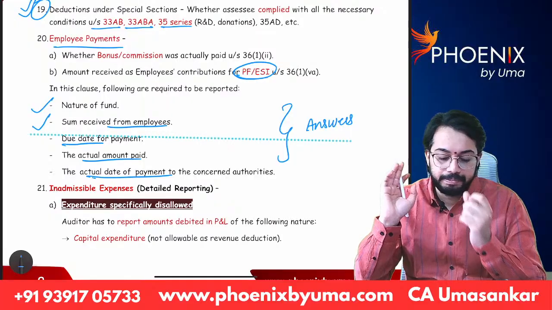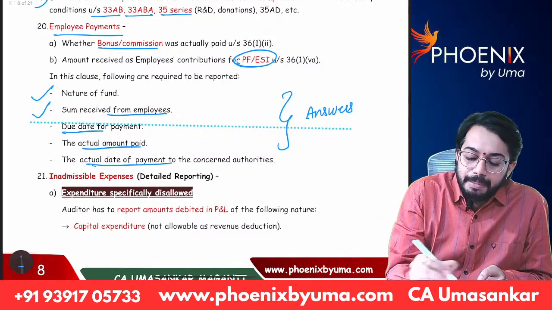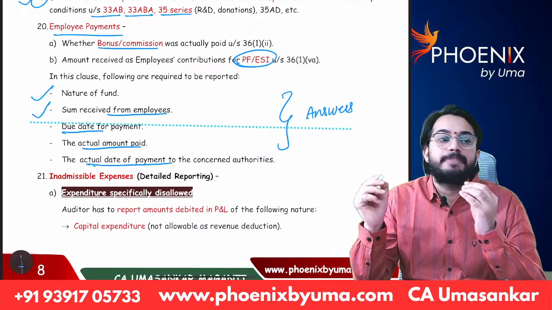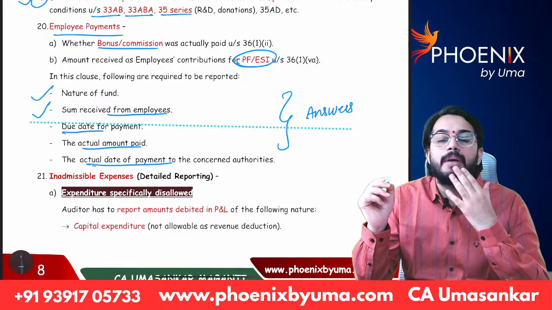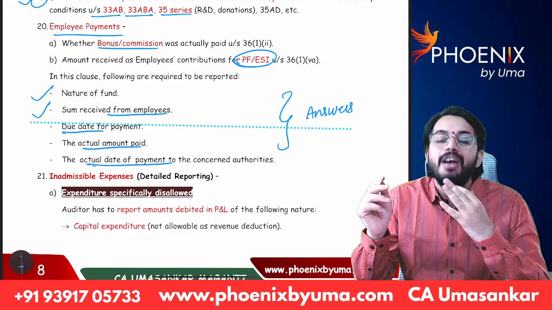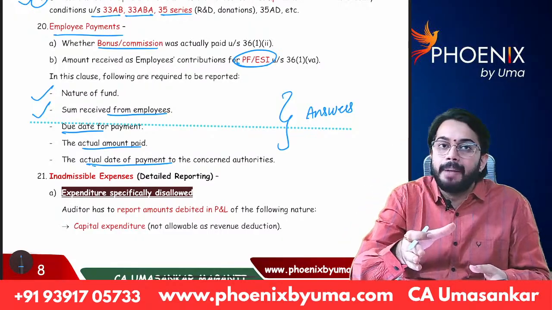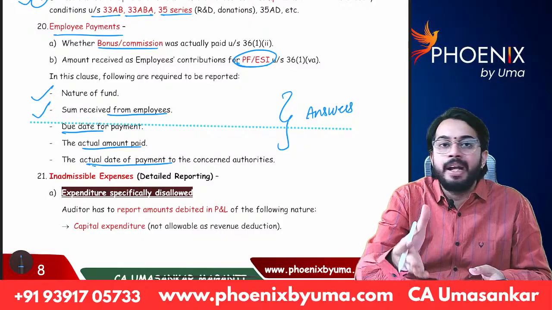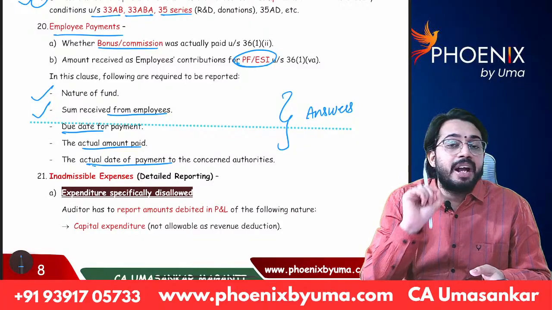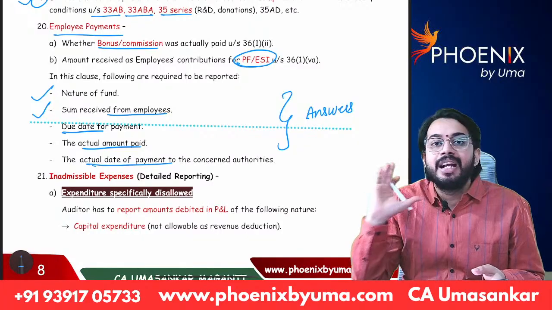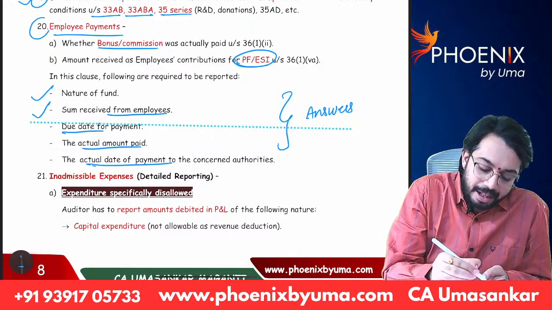Okay. And bonus or commission. If any bonus or commission is paid to employees, such bonus or commission is allowed on cash basis. Whether bonus is really paid to employees, whether commission is really paid to employees, that is required to be written as answer by tax auditor in clause number 20.